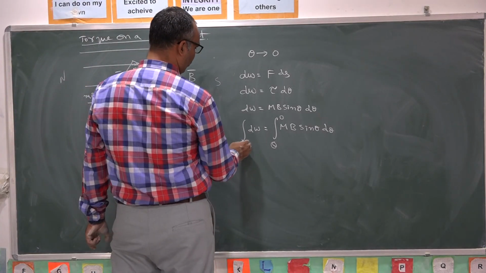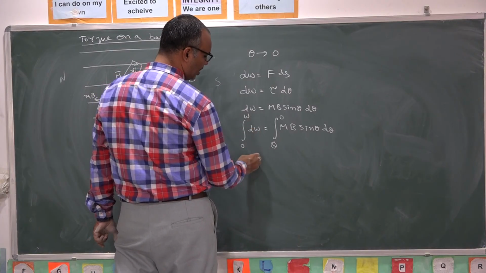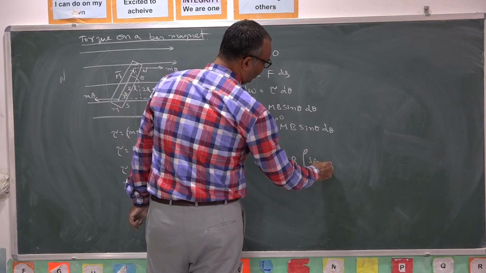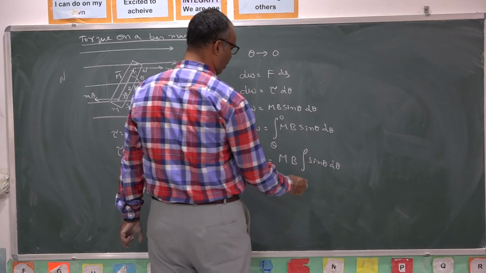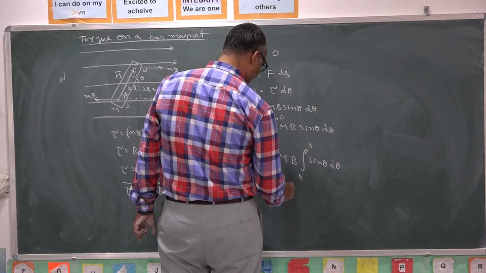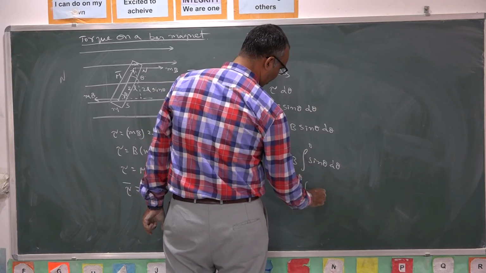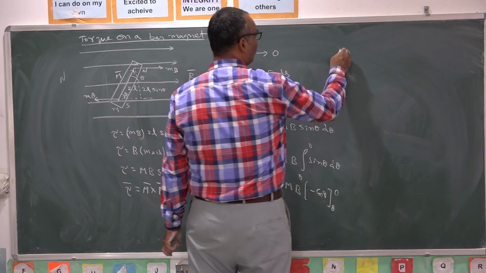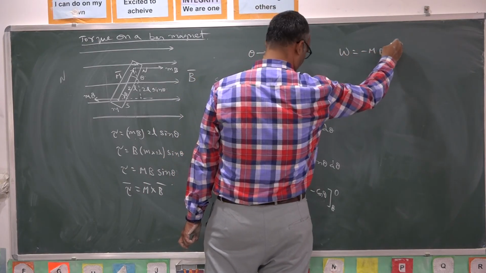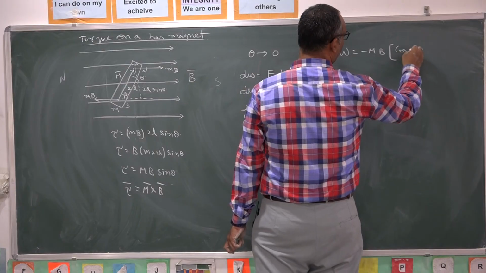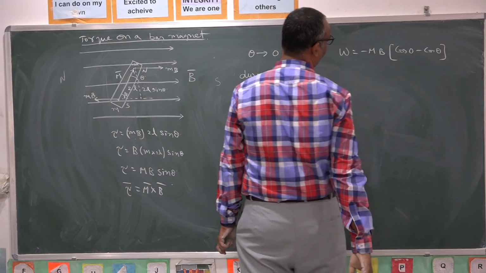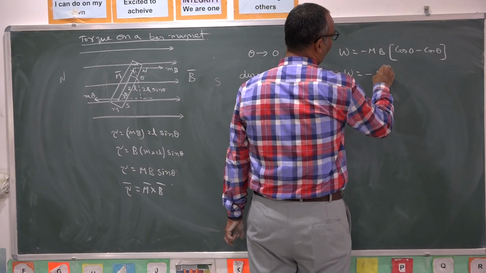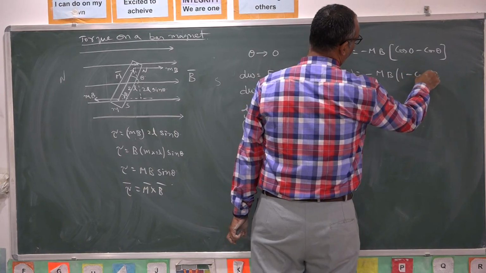Initial work done is 0, final work done is W. Integration and derivative get cancelled. You are left with work done W here. mb is constant, integral sin theta d theta from theta to 0. Integral sin theta is minus cos theta. Minus you take outside. Minus mb of cos 0 minus cos theta. Cos 0 is 1. So work done is minus mb into 1 minus cos theta.